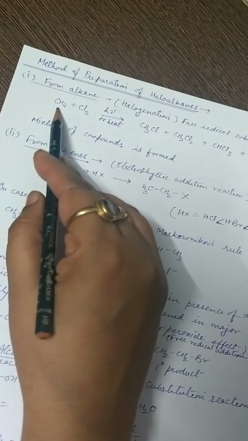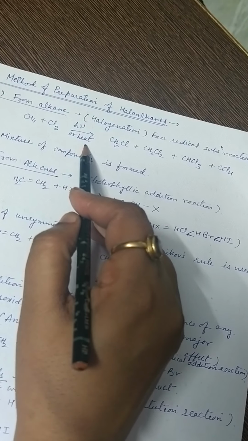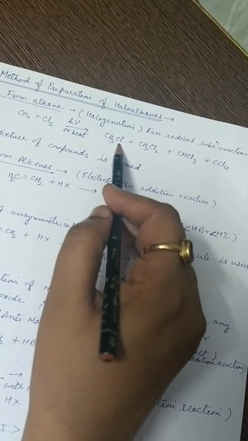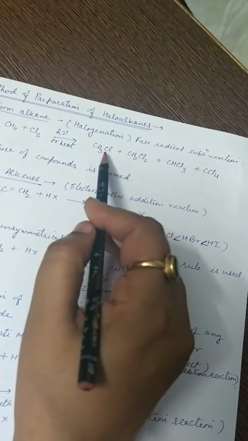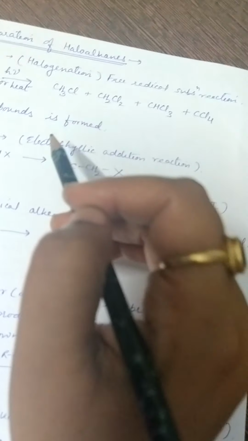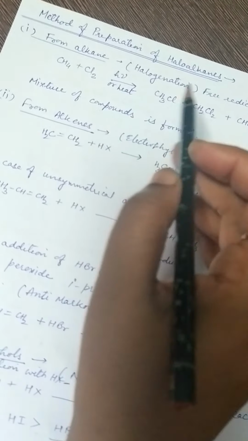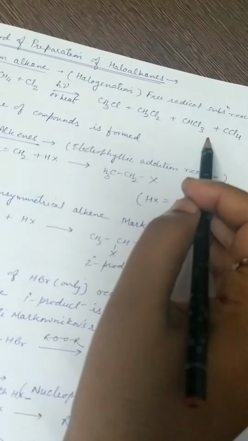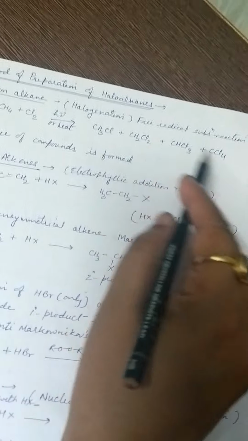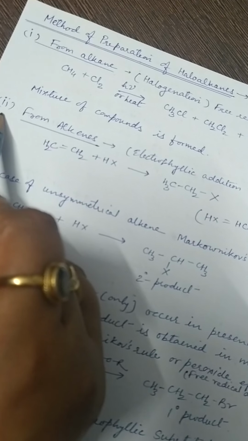For example, when methane reacts with chlorine in presence of sunlight or on heating, it converts into chloromethane, but additionally dichloro, trichloro and tetrachloromethane are also formed, meaning in this reaction we obtain a mixture of mono and poly halo compounds. That's why this reaction is not very useful, because the separation of this mixture is not possible even by fractional distillation.